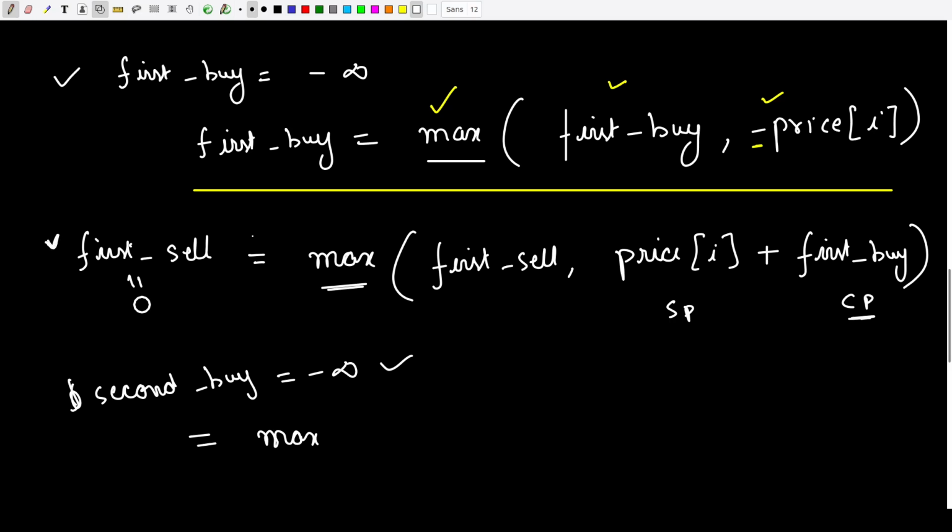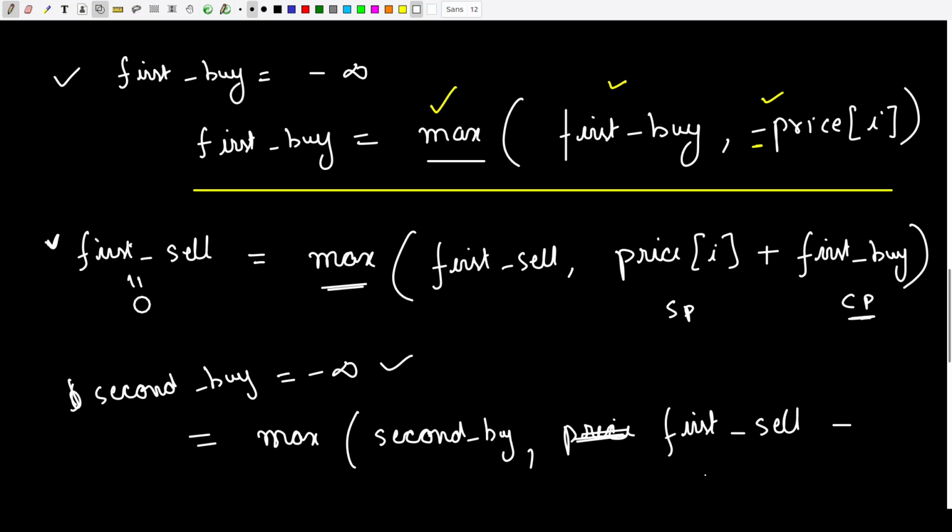The first sell contains the profit so far I have made, and I want to maximize that profit. So now the maximum profit will be equals to the profit I have made so far, or the amount of money which I have after selling the stock minus the price of the stock I am buying with. Okay. So this is how our second buy will come into play.